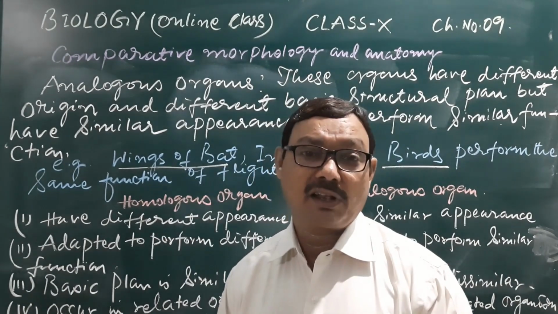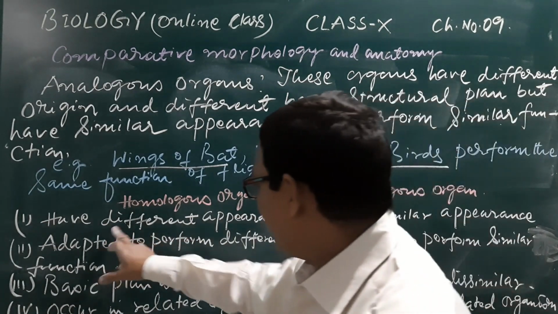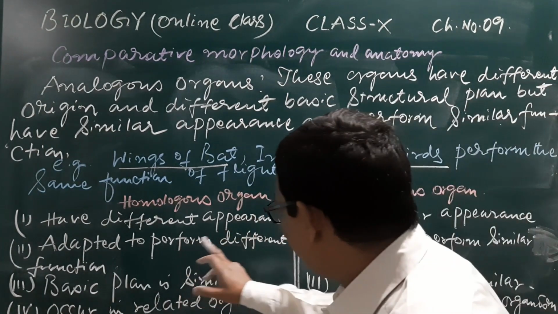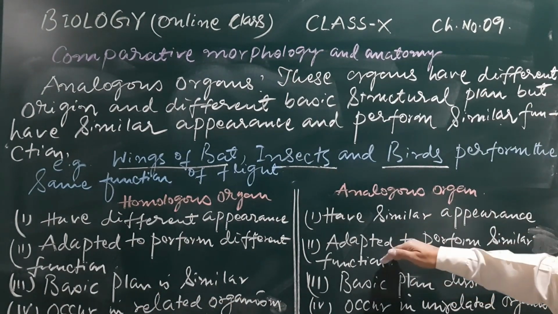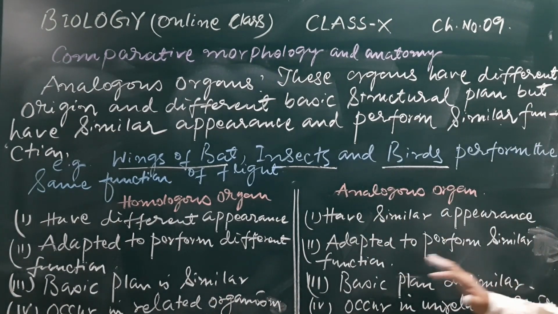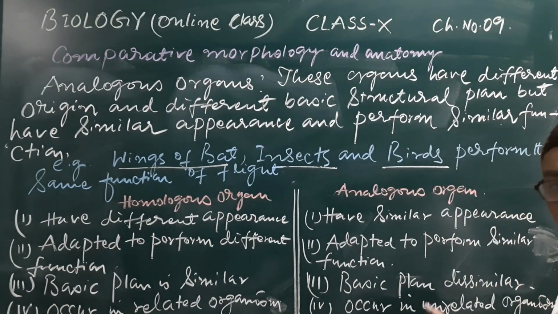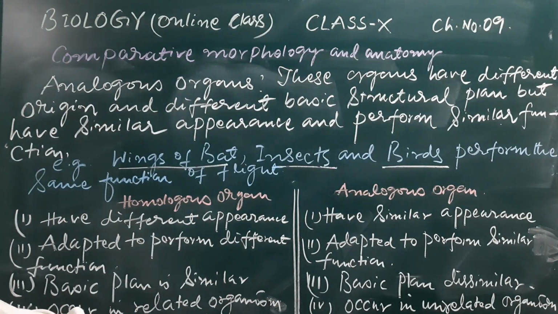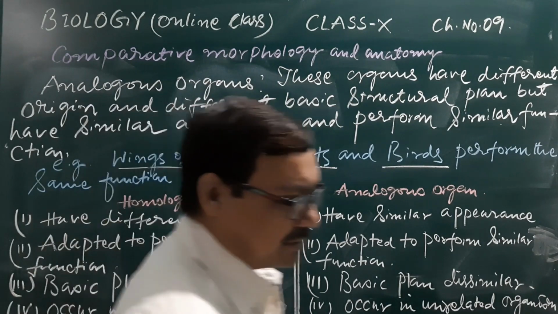Here are some differences. Homologous organs have different appearance and are adapted to perform different functions; analogous organs have similar appearance and are adapted to perform similar functions. Basic plan is similar in homologous and dissimilar in analogous. Homologous organs occur in related organisms, and analogous organs occur in unrelated organisms. One supports divergent evolution and the other supports convergent evolution.